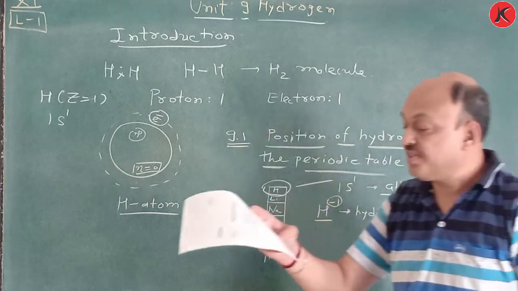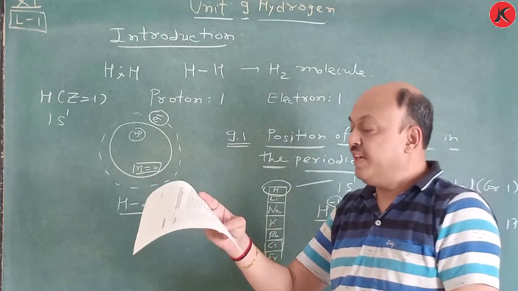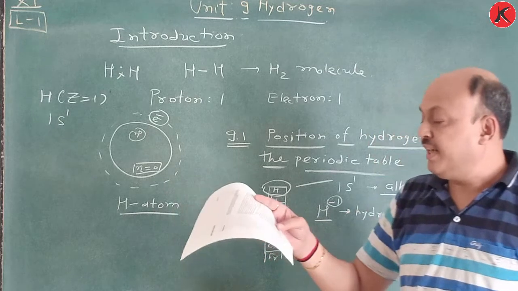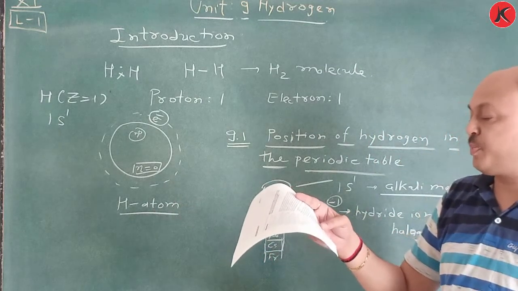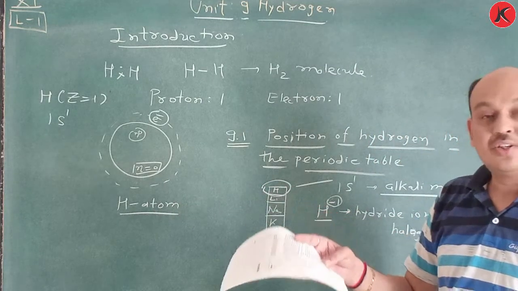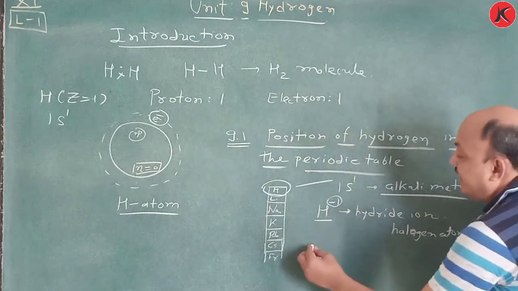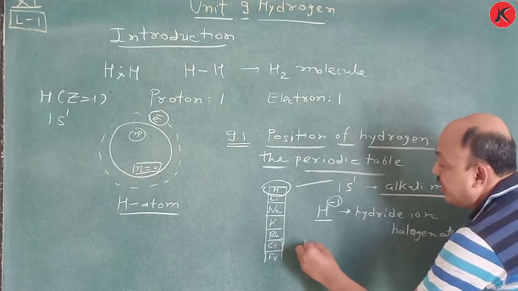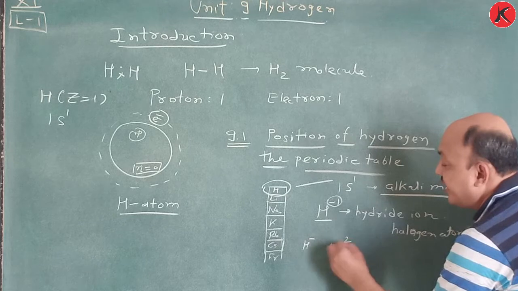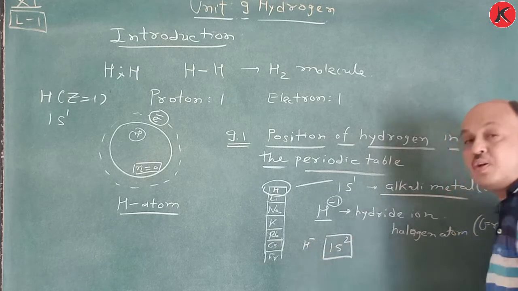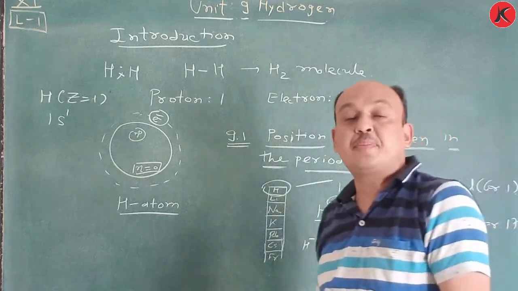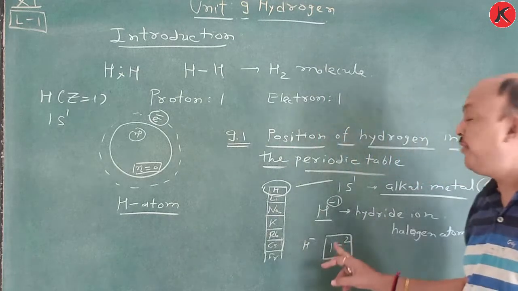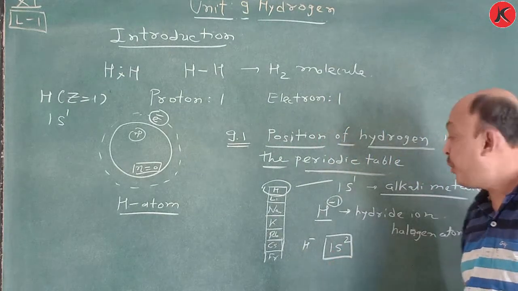Okay, so here just you see, the 17th group of the periodic table. It is short of one electron to reach the corresponding noble gas configuration. Suppose we write the electronic configuration of H minus, then it is 1s2. So here this orbital is completely filled, just like a noble gas.